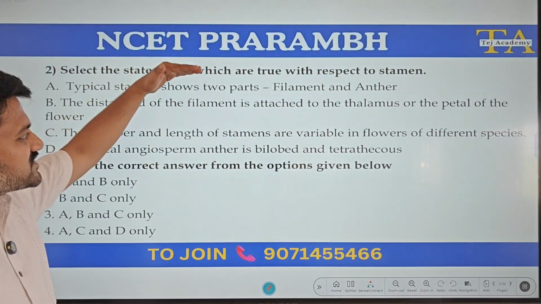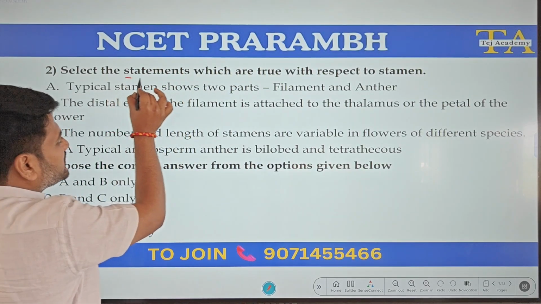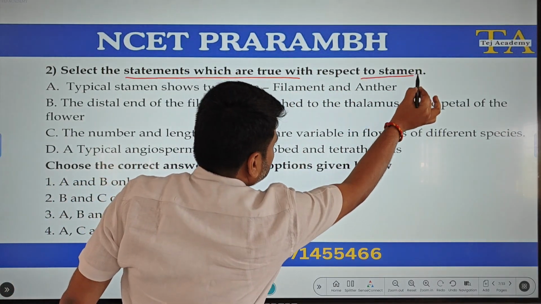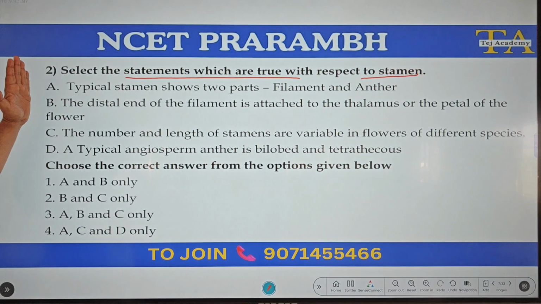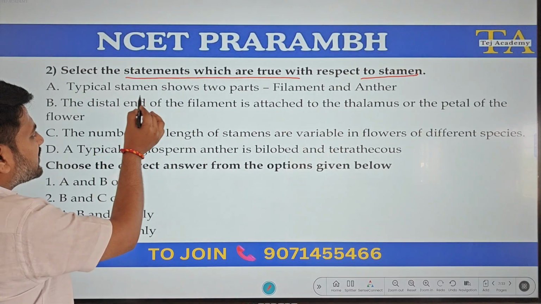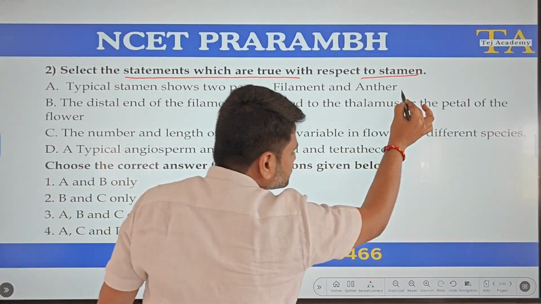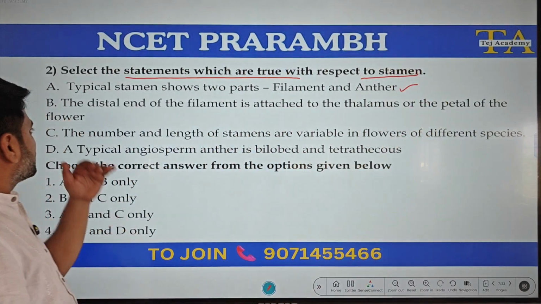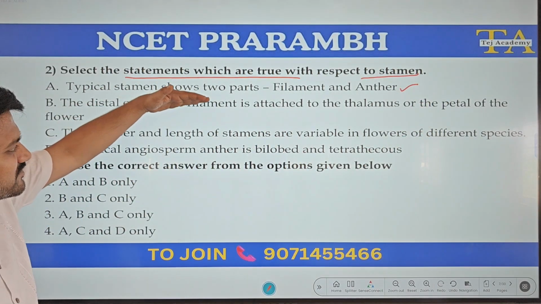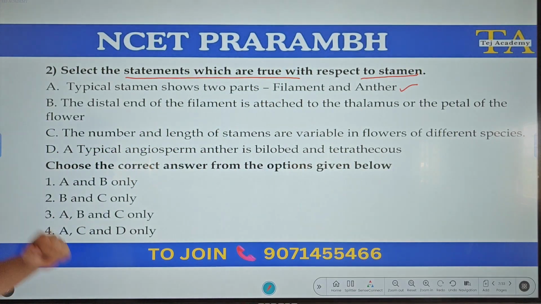Select the statements which are true with respect to stamen. They have given 4 statements and we need to choose the correct answer from that. Statement A, a typical stamen shows 2 parts, filament and anther. Yes, it is true. Correct. Statement B, the distal end of the filament is attached to the thalamus or petal of the flower.